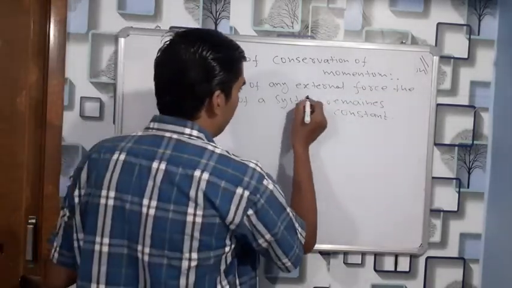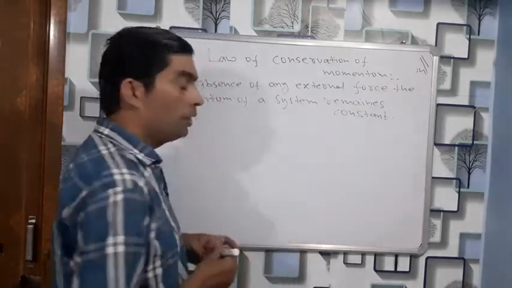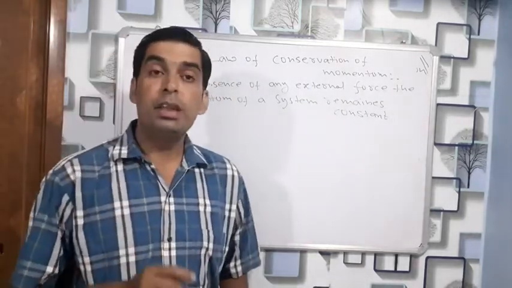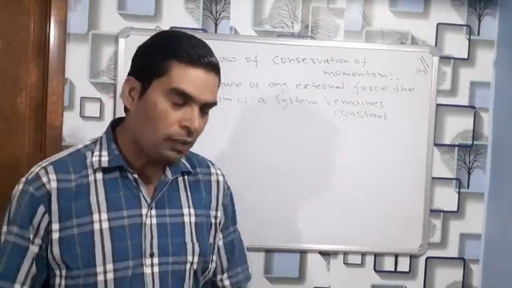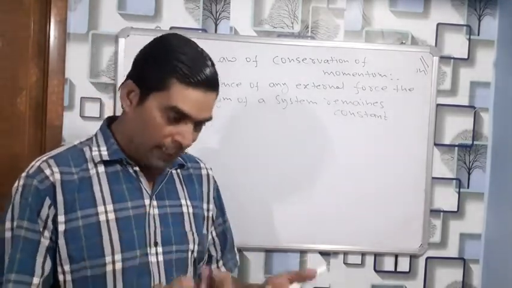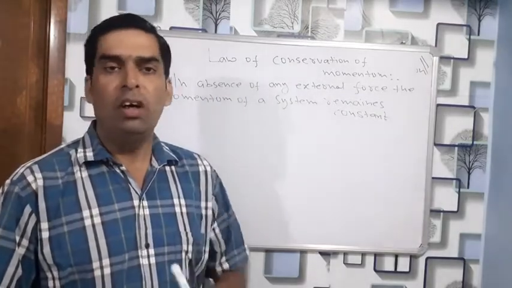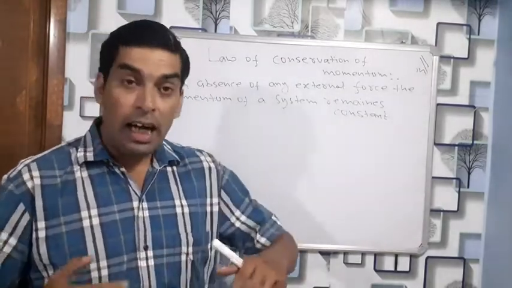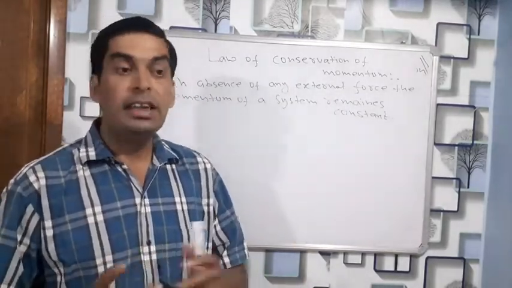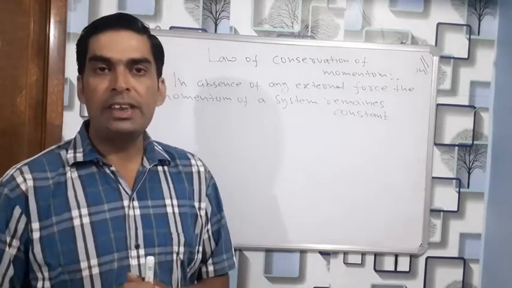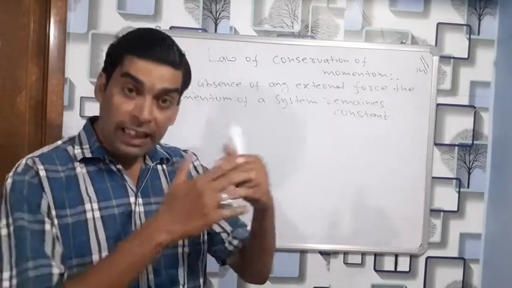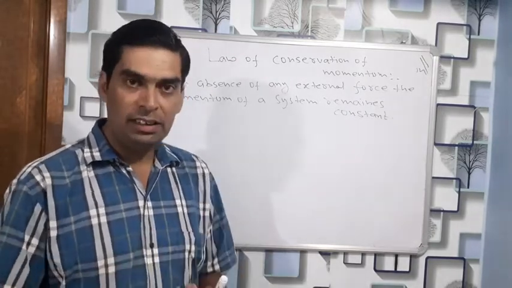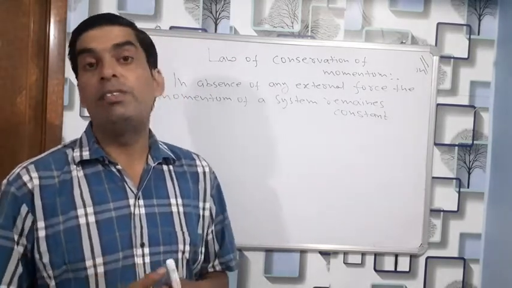Here we are again going for a word, that is system. What is a system? A system is a combination of two or more bodies. Suppose two balls are colliding. Maybe both of them are in motion or one is in motion. After the collision, what happens? They move in different directions. Maybe they will stick to each other, but their motion will be exchanged. The speed will vary. The same thing happens in the collision of vehicles also.